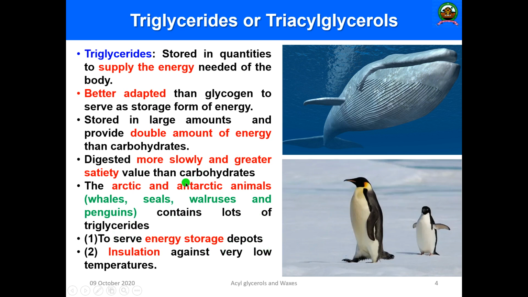Second, in the Arctic and Antarctic regions the climate conditions are so tough for organisms to exist. So it provides insulation against very low temperature. In these regions the temperature is very low, even close to zero. That is why these organisms have insulation in their skin that provides adequate temperature, in organisms such as whales as well as penguins.